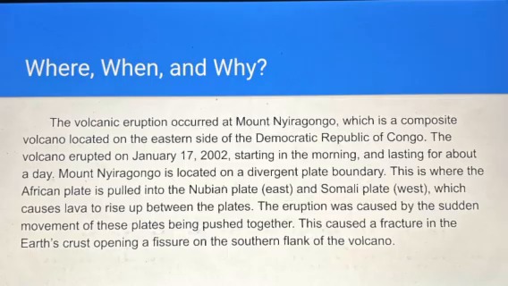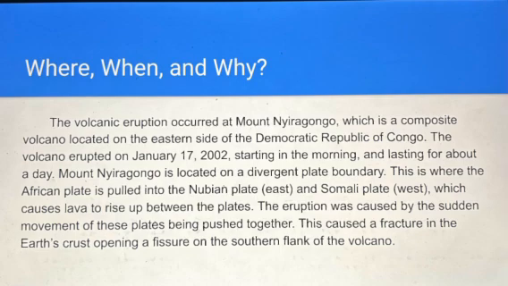So this volcanic eruption occurred at Mount Nyiragongo. This is a composite volcano which is located on the eastern side of the Democratic Republic of Congo. So the actual eruption occurred on January 17th, 2002, and it started very early in the morning and lasted for about a day.